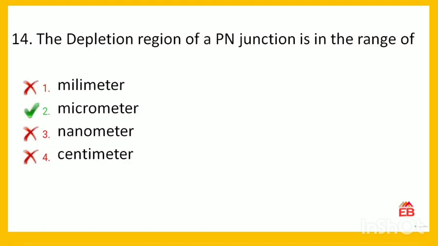Next is, the depletion region of a p-n junction is in the range of. Options are millimeter, micrometer, nanometer, or centimeter. So the correct option is, the depletion region is in the range of micrometers. So option 2 is correct.